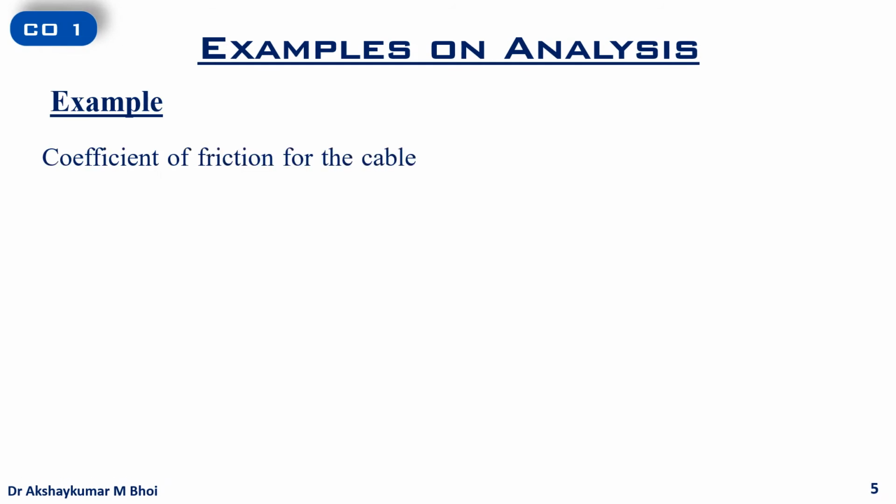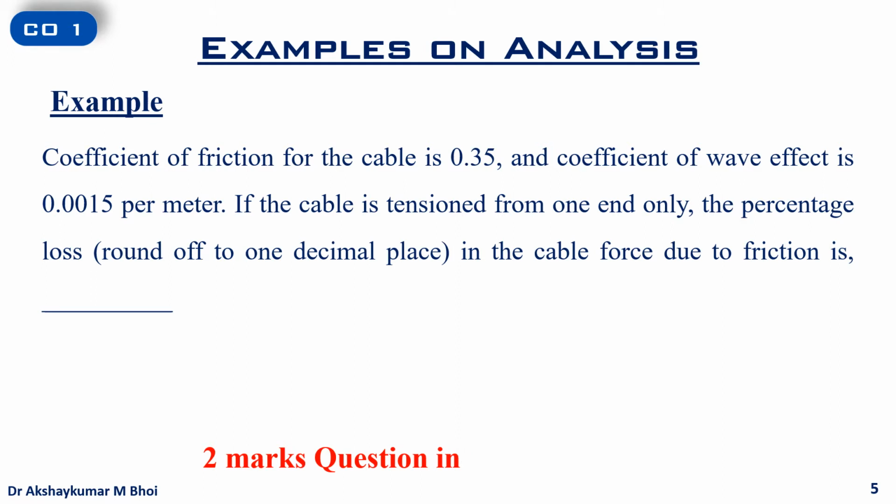Coefficient of friction for the cable is 0.35 and coefficient of wave effect is 0.0015 per meter. If the cable is tensioned from one end only, the percentage loss round off to one decimal place in the cable force due to friction is. This was a 2 marks question in GATE 2020 examination.